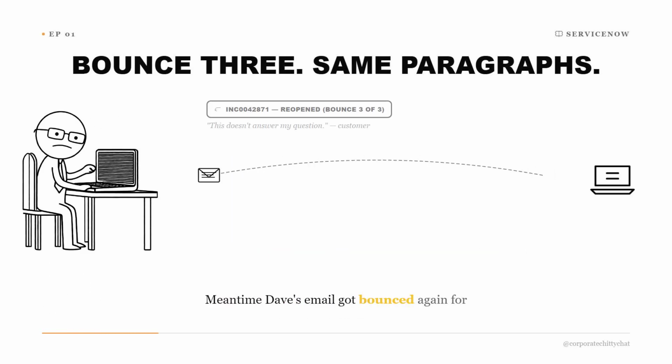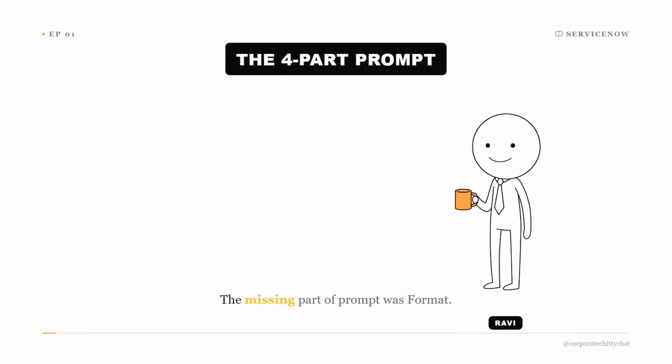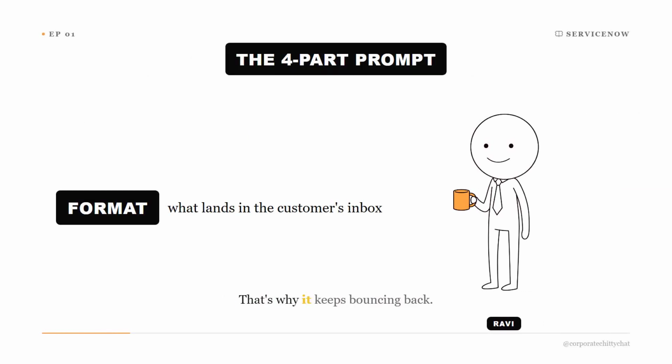Meantime, Dave's email got bounced again for the 3rd time from the customer, and this time with escalation. Dave still hasn't got a clue what to send again. The missing part of the prompt was format. That's why it keeps bouncing back. He never said how the answer should come back, so Claude gave him an essay.